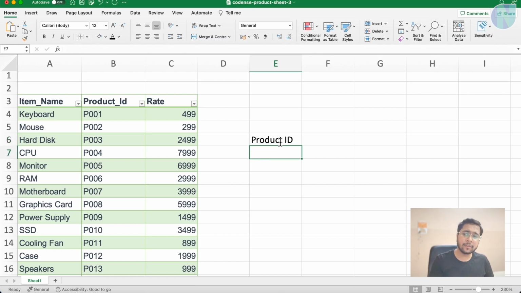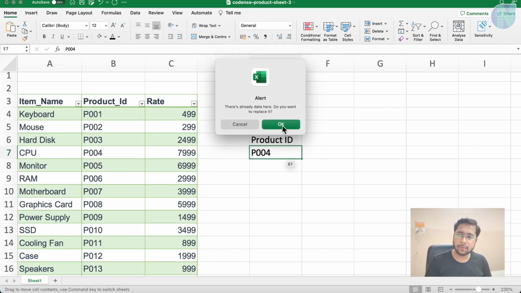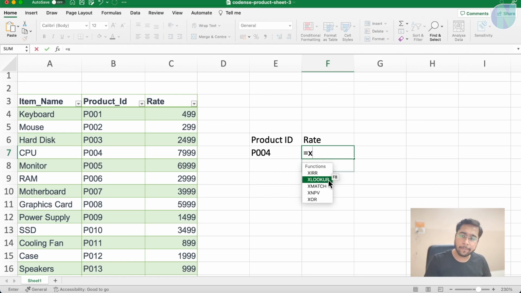This is not necessary to write, but we can. And I want to, suppose, search for P004, and we need to check the price of this. Now we will say here price or rate. You can write anything. This is just for our understanding. We will say equal to, and we will say XLOOKUP.